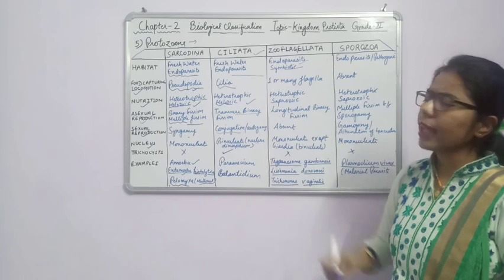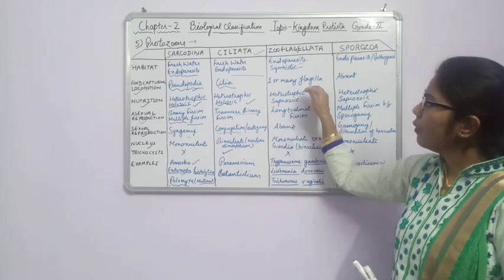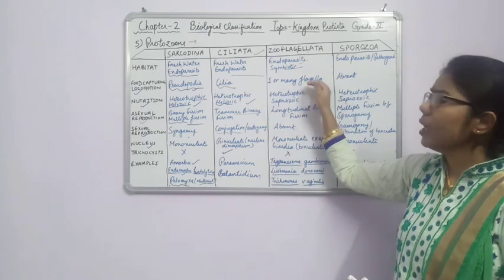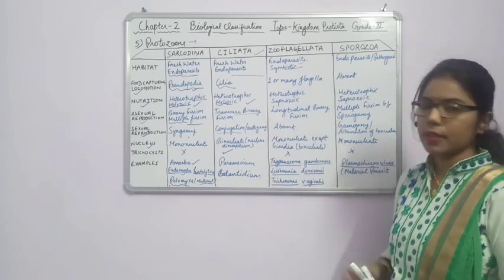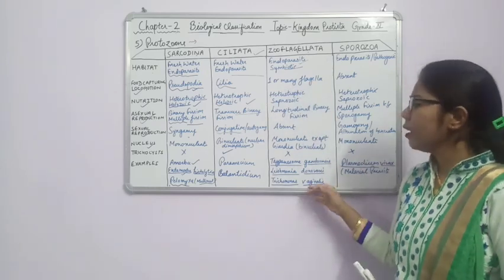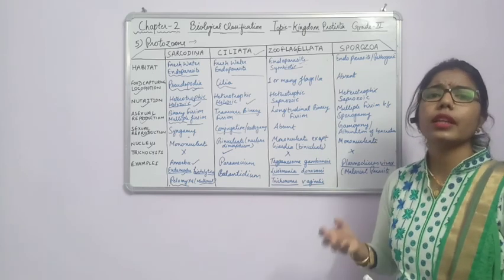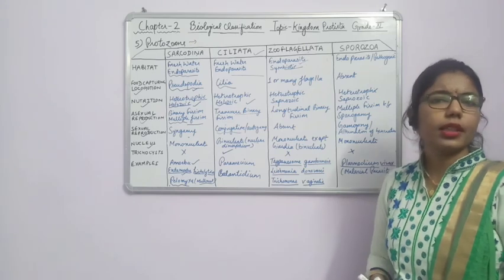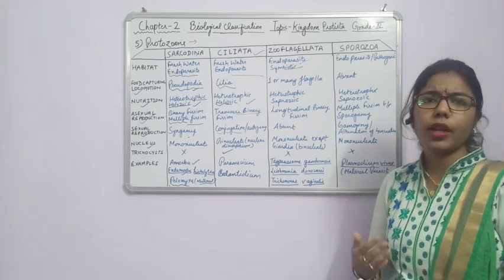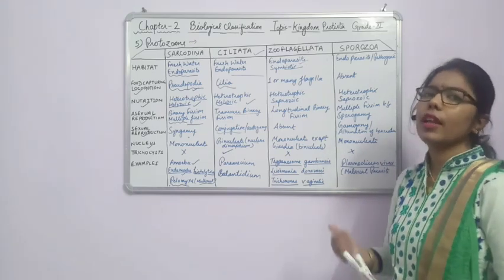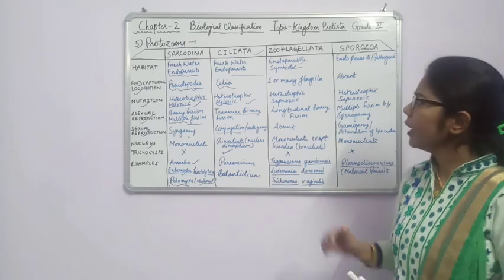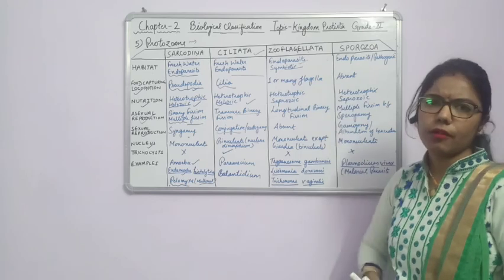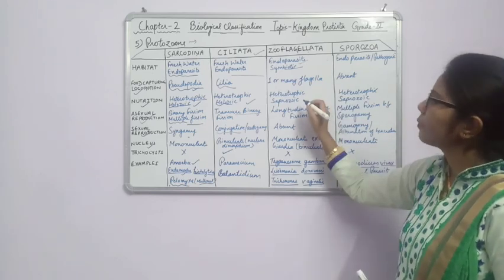So how will they capture the food? Because they are having flagella. These flagella can be of one, or many flagella can be present here. Okay, if you see the flagella in case of Giardiasis, because it is also a member of Zooflagellata, in that case they are having 5 flagella, 4 at the anterior end and 1 flagellum at the posterior end. So we can say that in this group, they are having different flagella, one or many flagella.